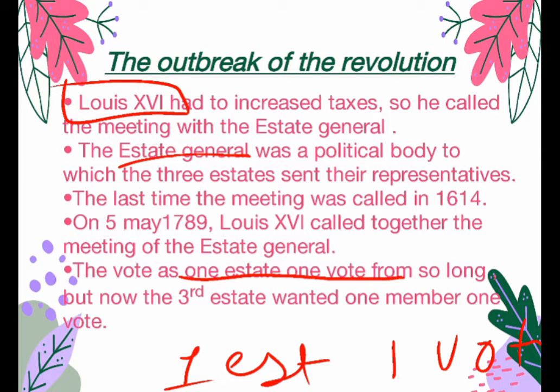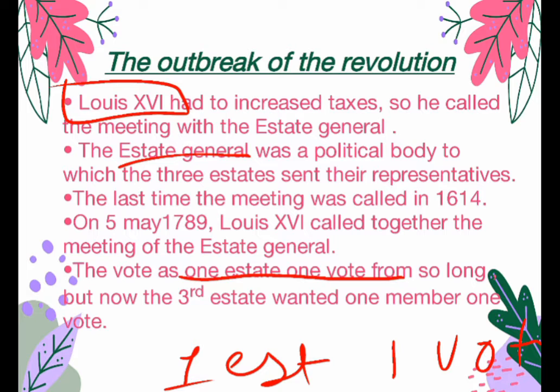But what happened at that time? The first discrimination the king did was that the nobility and the clergy were allowed to sit in the meeting, but the third estate people were not allowed to sit. They were just sent back and were standing at the back.